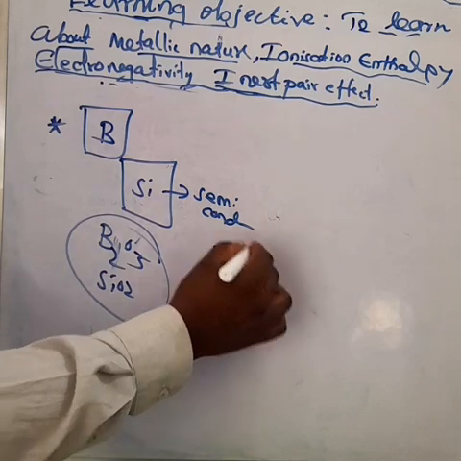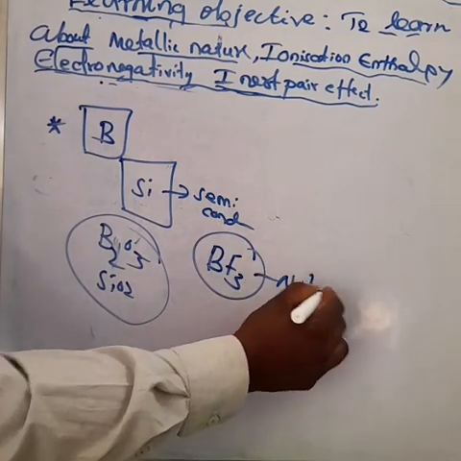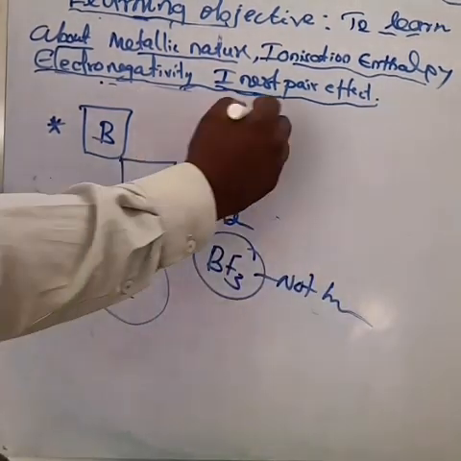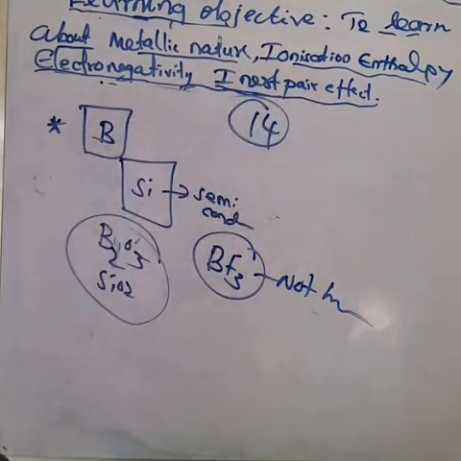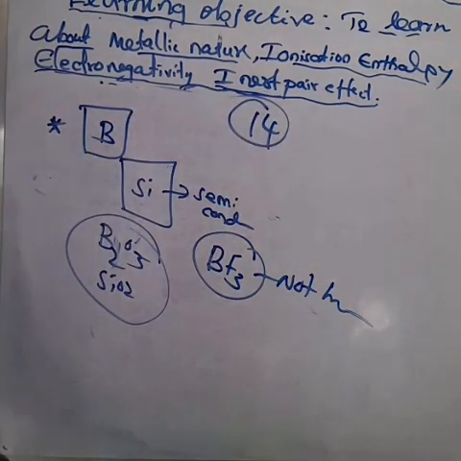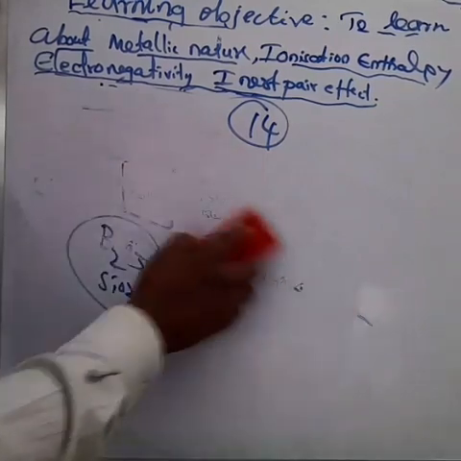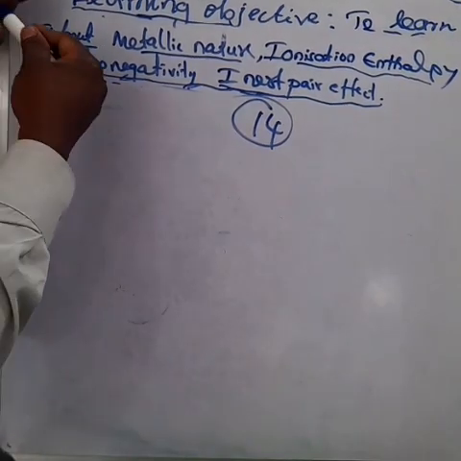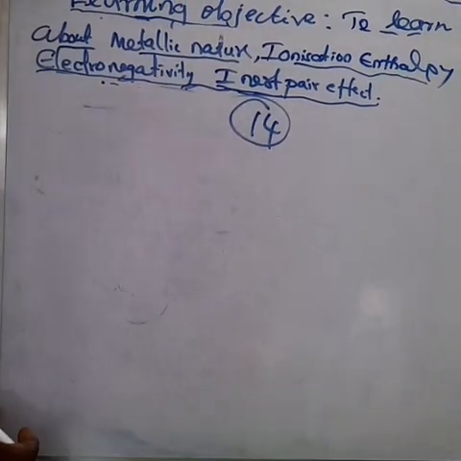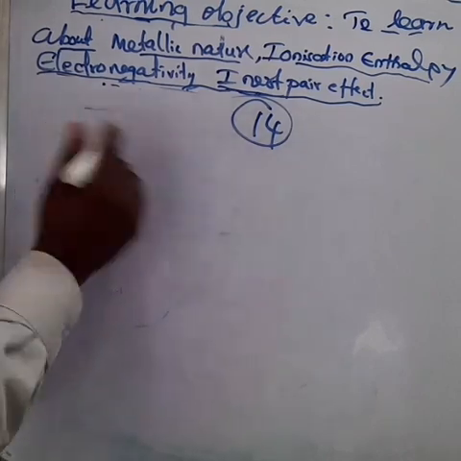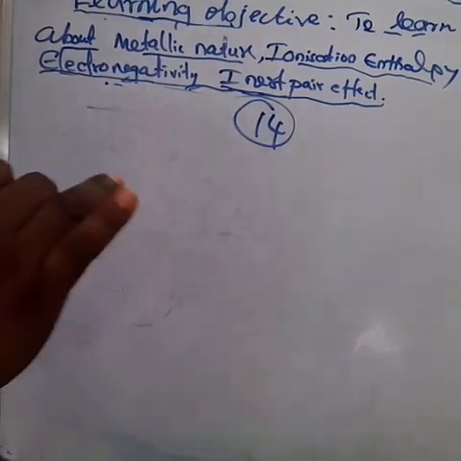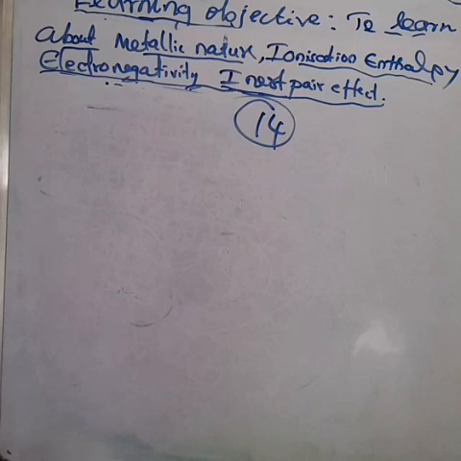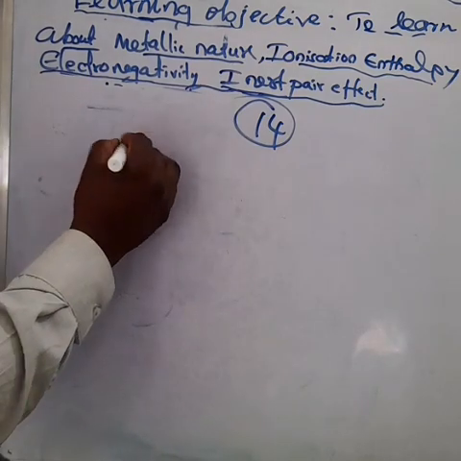Next, we will discuss group number 14. The first element, carbon, is a non-metal. The other elements are metalloids, for example, silicon and germanium. Some are metals, tin and lead. Here carbon can form multiple bonds, for example, carbon-carbon double bond, carbon-oxygen bond.